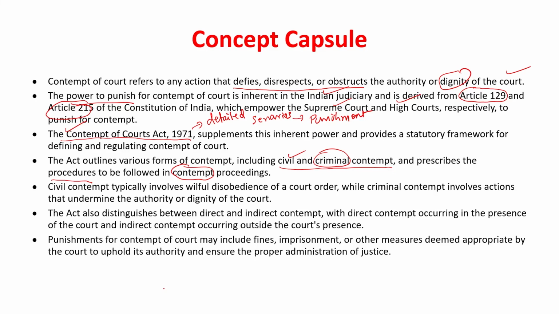Okay. Civil contempt, if you look into what is civil contempt, definition is important, may be asked for examination. Civil contempt is willfully disobeying the orders of the court. While what is criminal contempt? Criminal contempt is considered to be more severe as such. Okay. Criminal contempt is when you try to undermine the authority or dignity of the court.